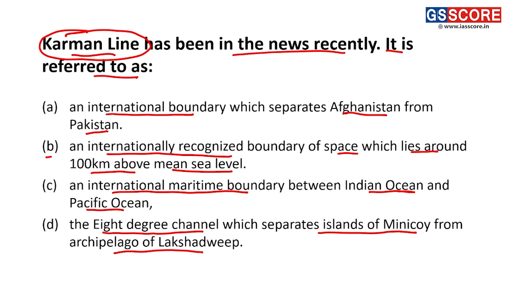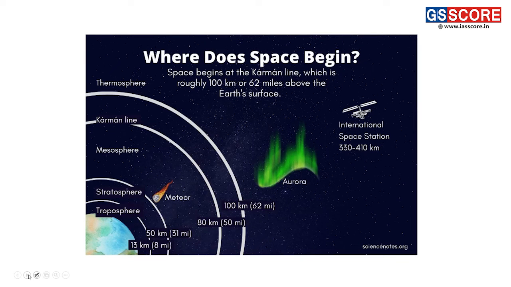To understand the Karman line, we can see this diagram. In this diagram, this is the Karman line, and it is present between the mesosphere and thermosphere of the Earth's atmosphere.